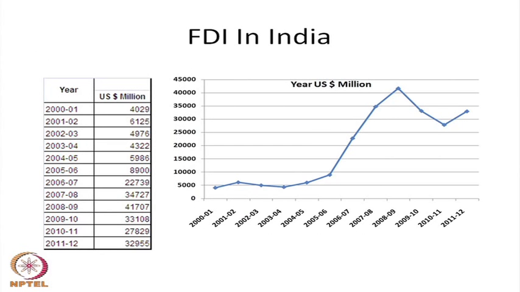If you see over the period, I have given the foreign direct investment from 2000 to 2012, how much has come to India in US dollar billions, and there has been a huge increase over the years. Only in the recession period, 2007, 8, 9, there was a decline. After that it started increasing from 2011 onwards, from 4,000 million US dollars to 32,000 million US dollars, and these are the different sectors of the economy where foreign direct investment has come.